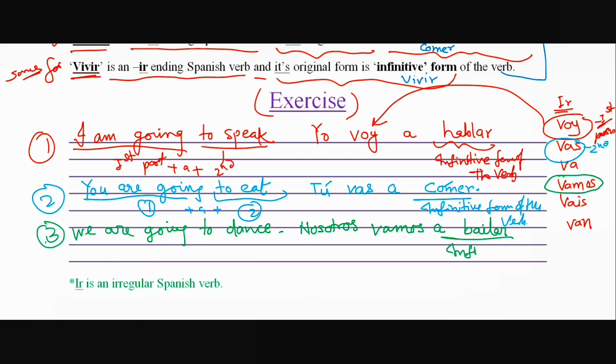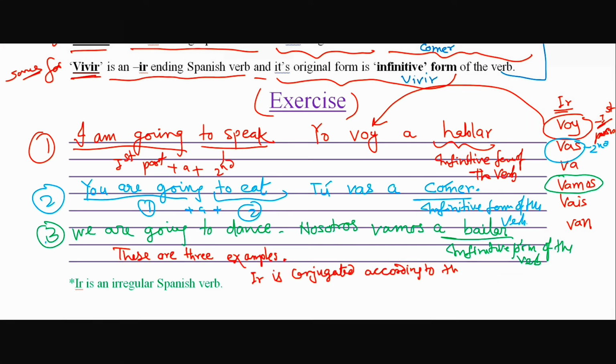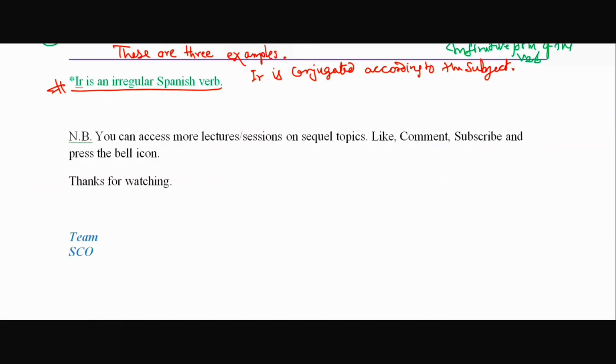A bailar. Bailar is infinitive form of the verb. Vamos, conjugation of ir for first person plural. So we have 3 examples over here. Remember that conjugation of ir requires subject verb agreement correctly. We have completed ir plus a plus infinitivo.